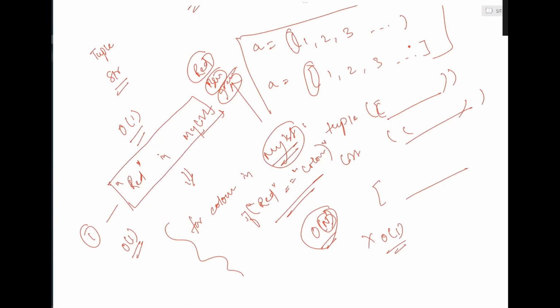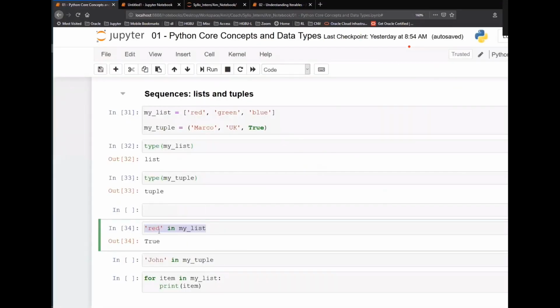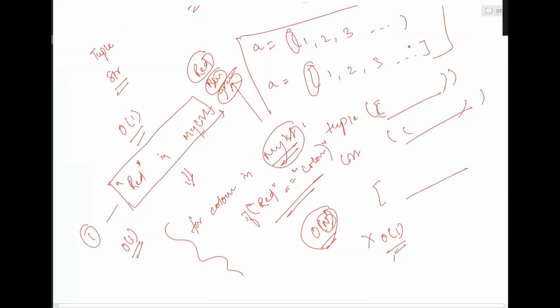Although it looks like in is a single operation, indeed it is a for loop in Python. This big O of n applies for large numbers, like when you have a huge list. But because I know it is a fixed value of 3 colors, I can say it is big O of 1.